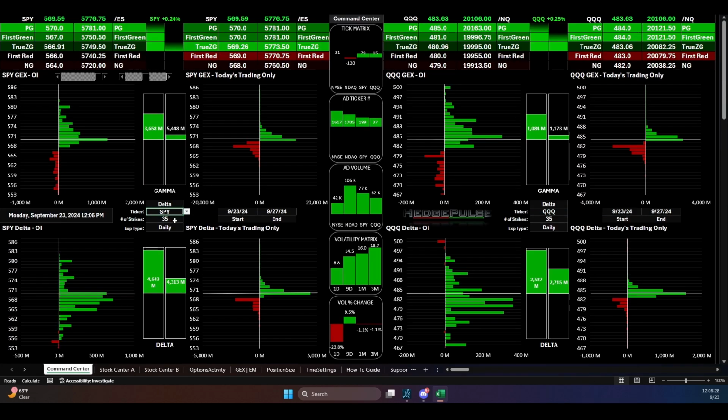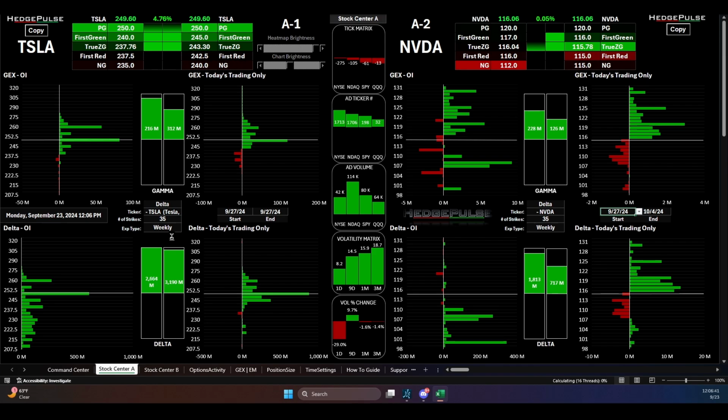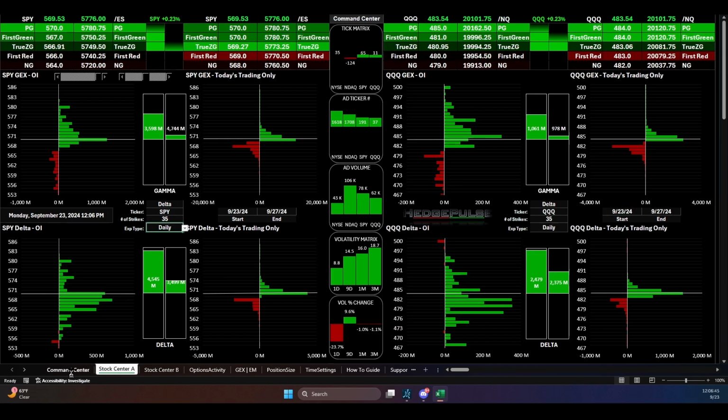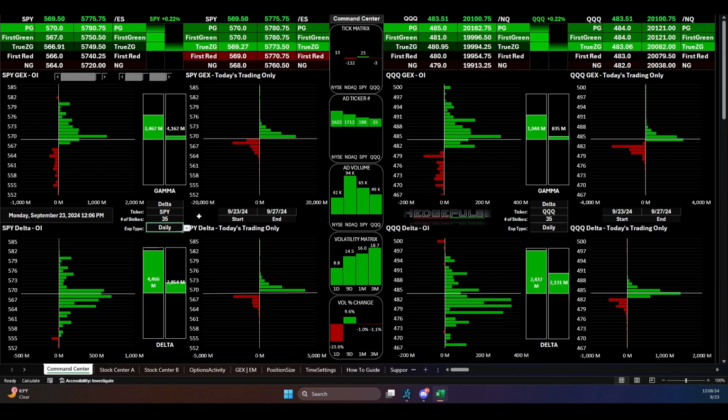You can change the number of strikes here. Also, down here at the bottom, I just leave it set to daily. When we go to the stock center and you're looking at stuff like Tesla, I have that set to weekly, just because they only have weekly expirations so far. But in another update that is not out yet, but I'm working on it, things like DIA do not have daily expirations in the way that SPY and QQQ do.